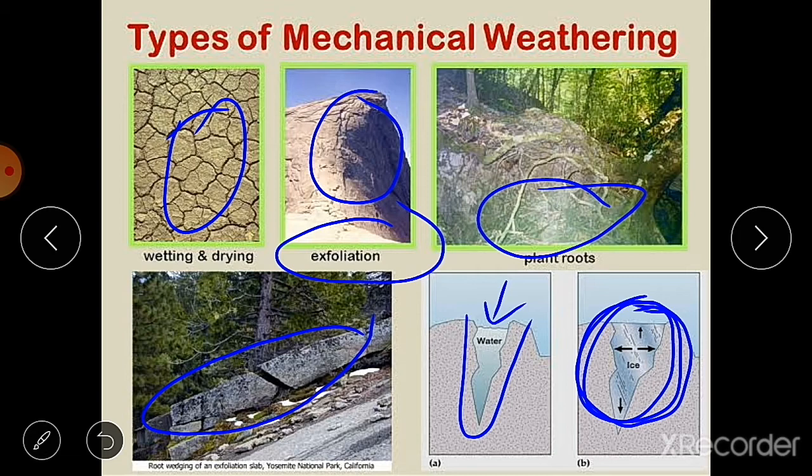We know that when wind blows, it carries lots of things with it, and rock particles are also there. So fine rock particles that are broken from these rocks are carried away by the wind. So this is the impact of mechanical weathering. Here the freezing of ice and the unfreezing of ice is called thawing. So due to this expansion, freezing, and thawing of the water, these rocks break down.